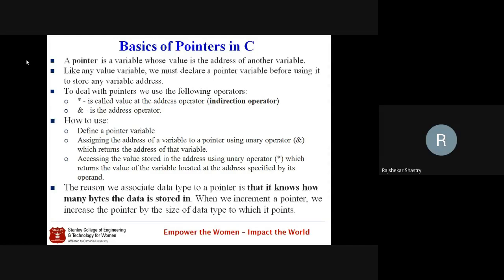Here, in the initial slide, I kept the basics of pointers. So once again, I will start with what we mean by call by value and call by reference. That's the problem in call by value also. The second problem is if you are expecting multiple values from a function in C language, it is possible to return only one value.